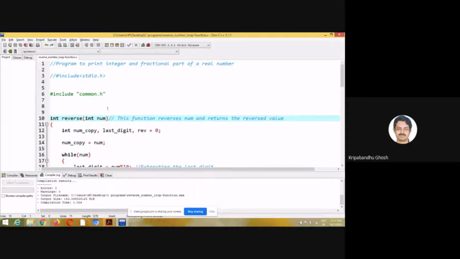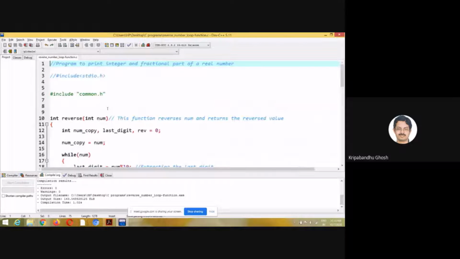Since it is not a software engineering class, I'm not going into the details, but there are a few thumb rules for creating the modules. By modules, I mean a function. Here it can be a function.